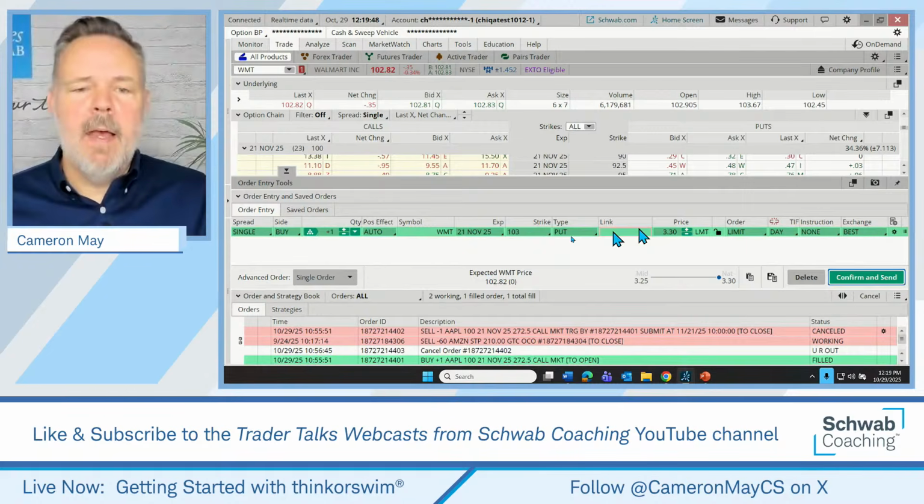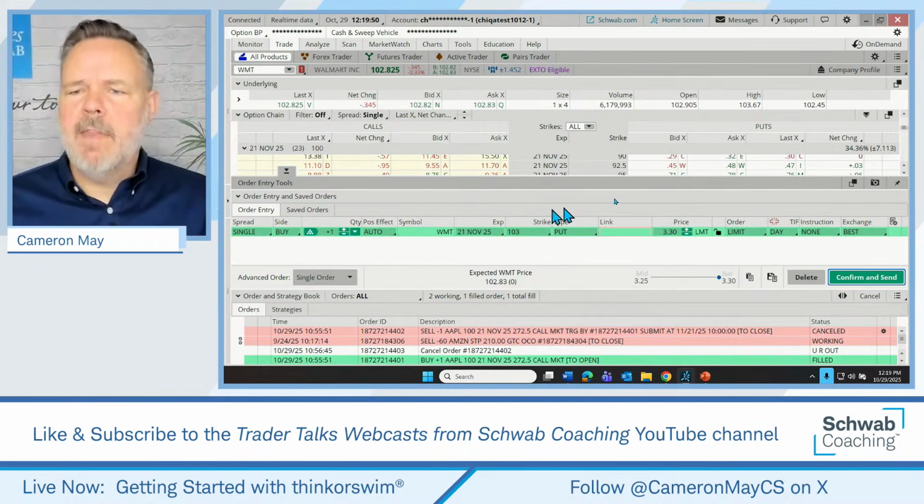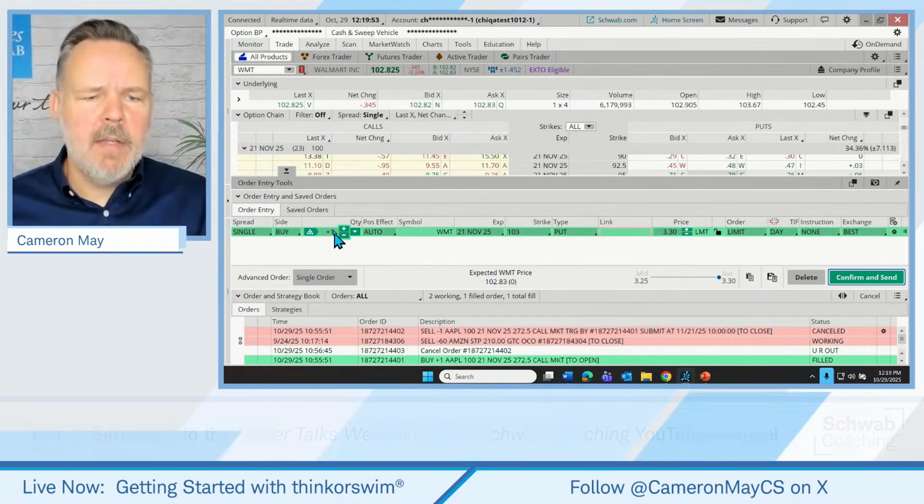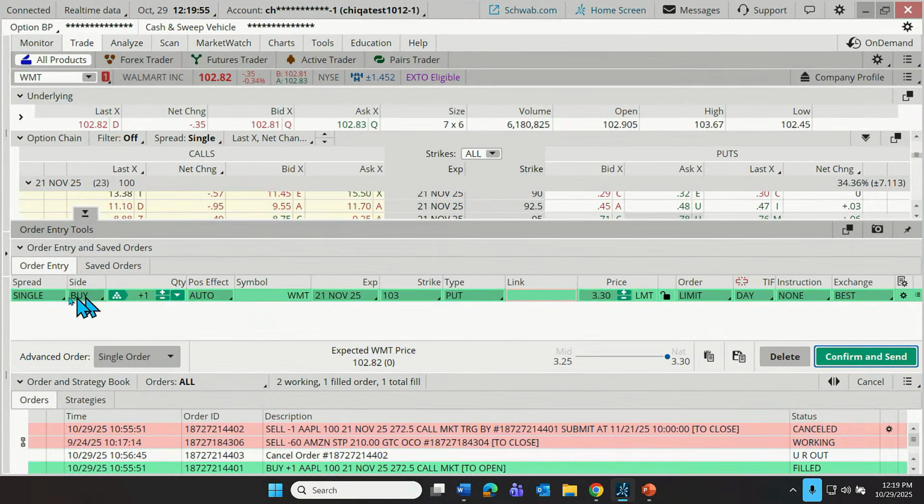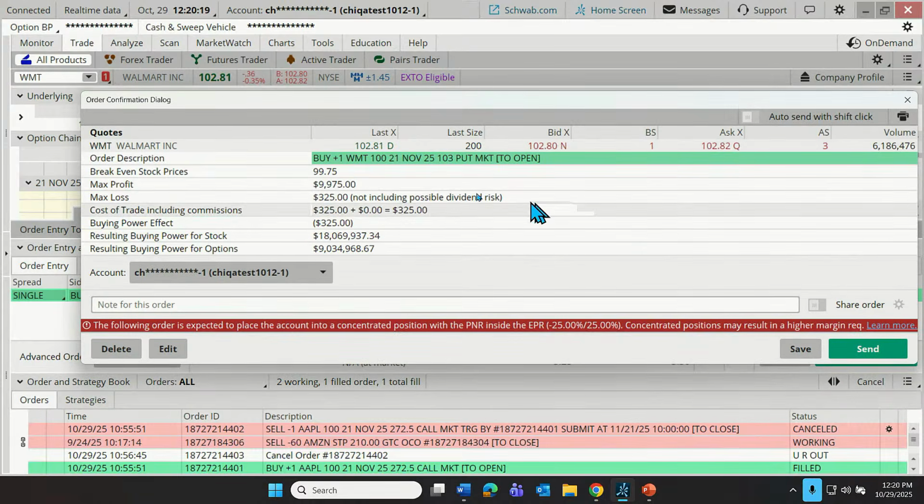But in any case, back to our purchasing of a put, we click on the ask price, and then we just need to customize our order bar here. Buying one contract. We'll leave it to auto for opening or closing the position. The Walmart 21st of November 103 put, we could put in a limit. We could put in, let's say, a market order. Set the time in force, good for the day or good till canceled. Market orders, we have to submit as a day order. But in any case, let's click confirm and send.